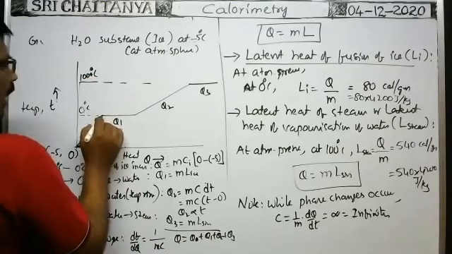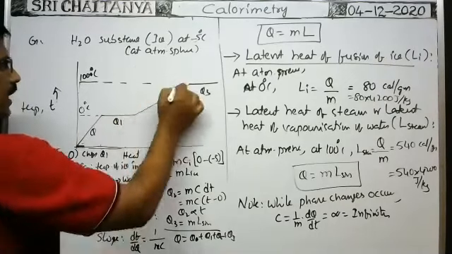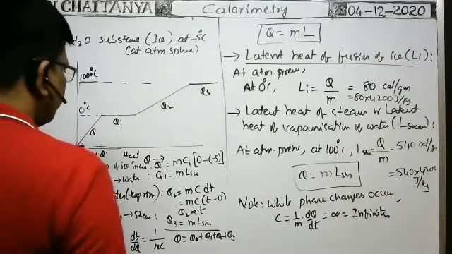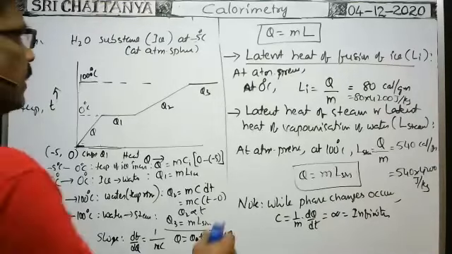Here, this horizontal straight line represents state changes, and the sloped parts represent the rise of temperature. This is the temperature versus heat energy supplied graph.